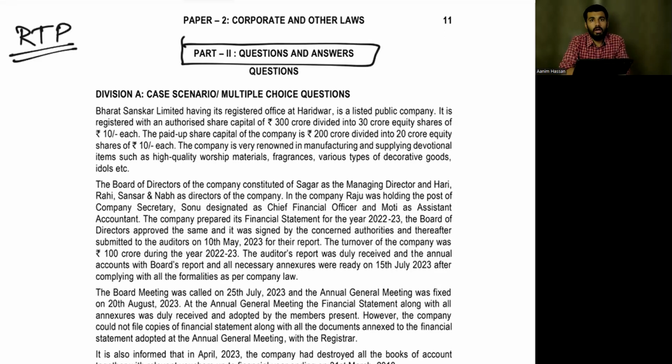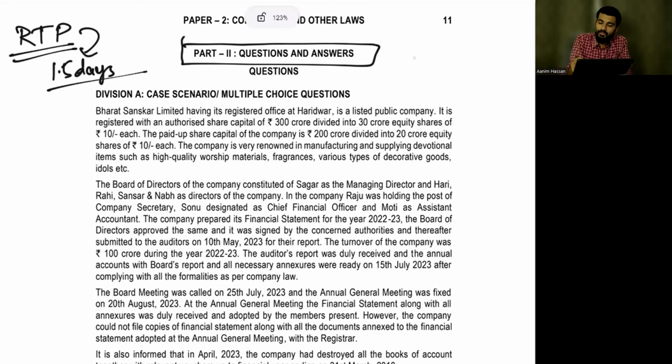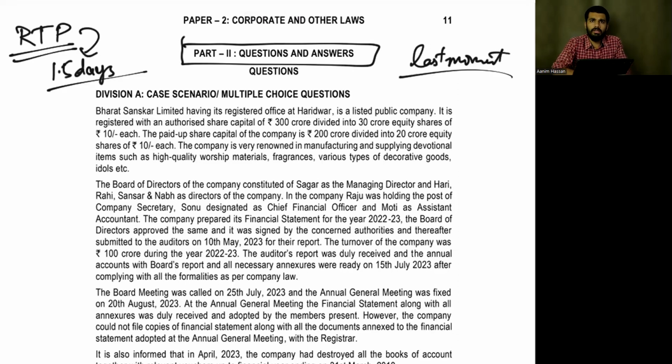RTP is very important. RTP has to be revised, which we will do. In 1.5 days, I want everybody to revise the RTP. A lot of people will revise the RTP at the very last moment.